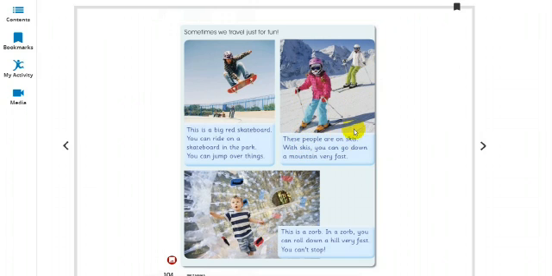The thing they are catching and the thing under their legs, under their feet is called skis. What is it called? Skis. With skis you can go down a mountain very fast. So using the skis you can go down the mountain. You can go deep down the mountain using the skis, and you can go only on the snowy mountains, the mountains which have snow.